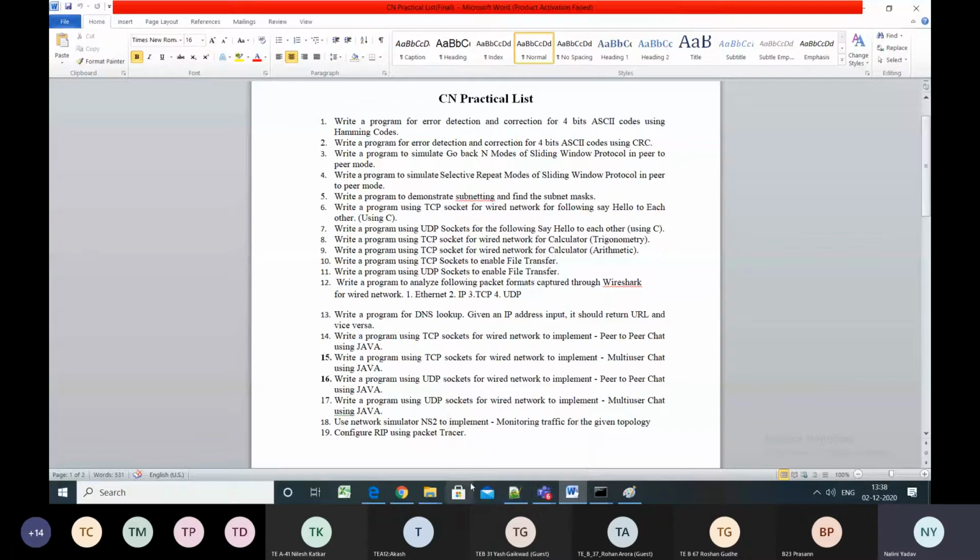So how will the server be able to handle multiple connections at a time? You all have to think about how it is possible for a server to handle multiple clients at a time. We have different approaches for this. For example, we can create a new process every time. You must have studied the fork call in C. This fork call creates a new child process. So whenever there is a connection request from a client to a server, it is going to create a new process